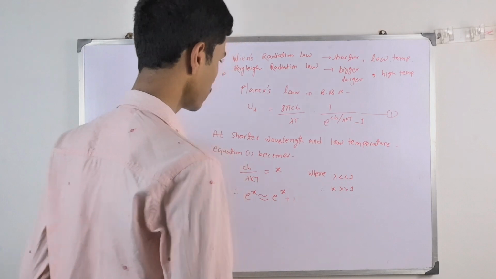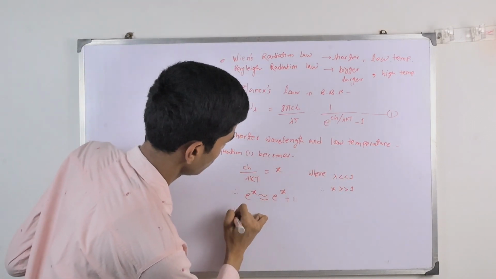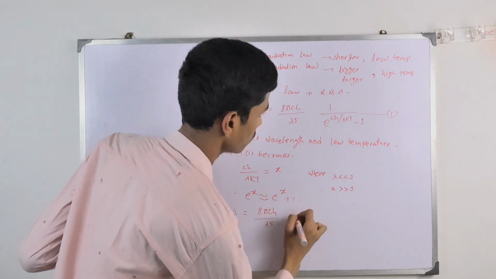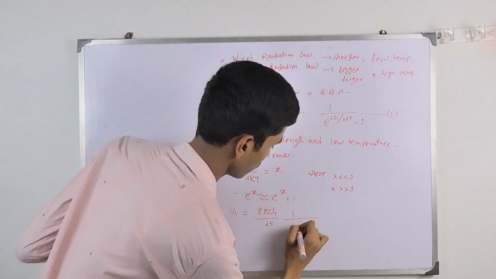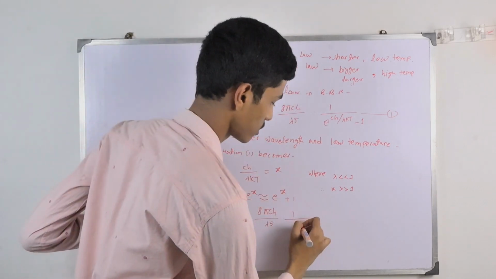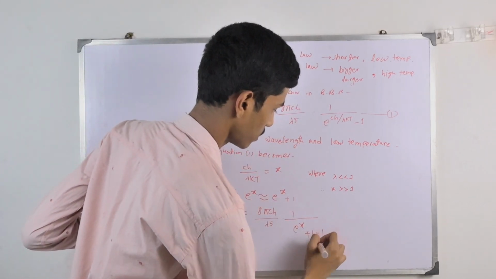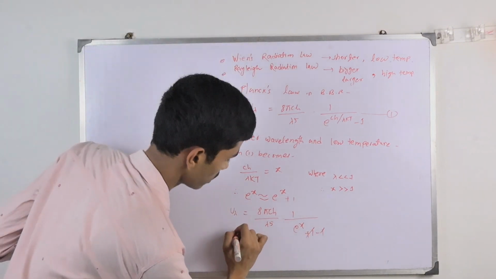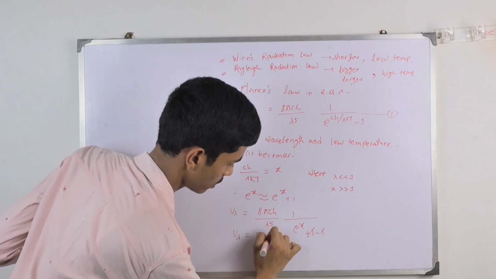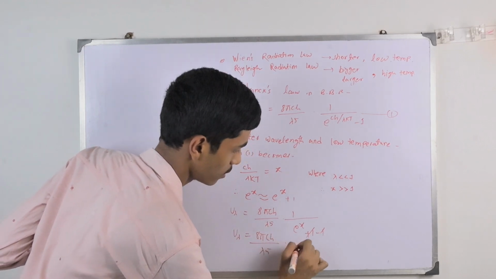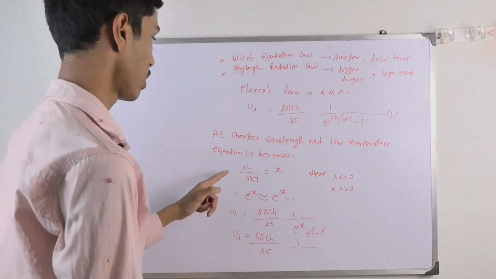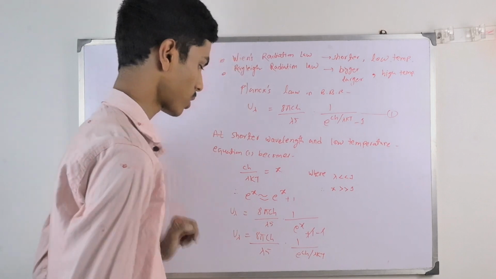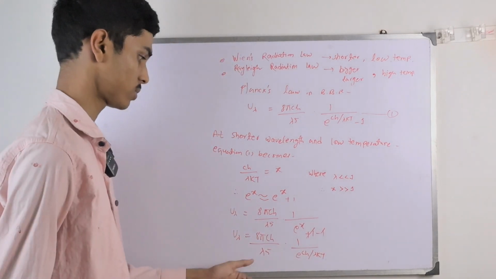Just substituting this in equation 1, we will have U lambda equals 8 pi ch by lambda to the power 5 into 1 by e to the power x plus 1 minus 1. Just cancel out these two and we will be left with this term. So U lambda equals 8 pi ch by lambda to the power 5 times 1 by e to the power ch by lambda kT. This is the relation that we are getting from that point.